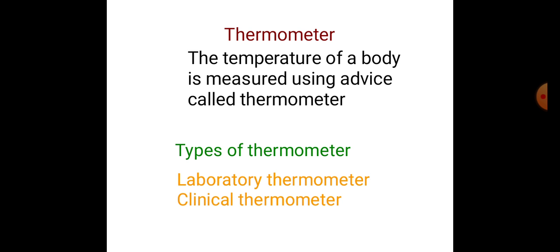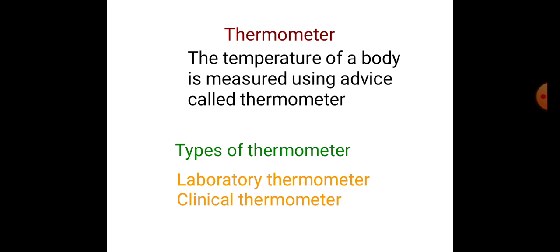Do you know, students, that India has adopted the Celsius scale for measuring body temperature? Before that, the Fahrenheit scale was used, but nowadays the Celsius scale is used. The Fahrenheit scale is named after Daniel Gabriel Fahrenheit.